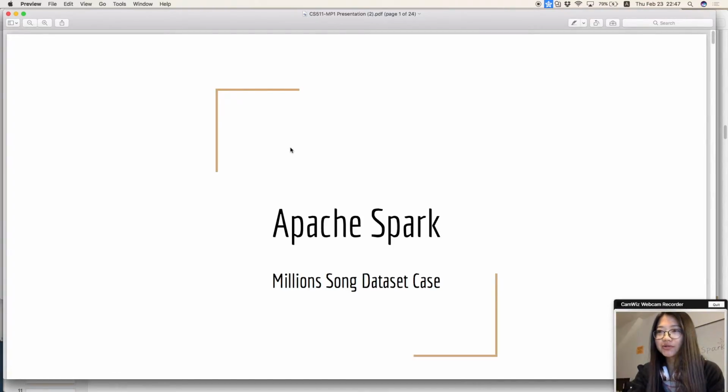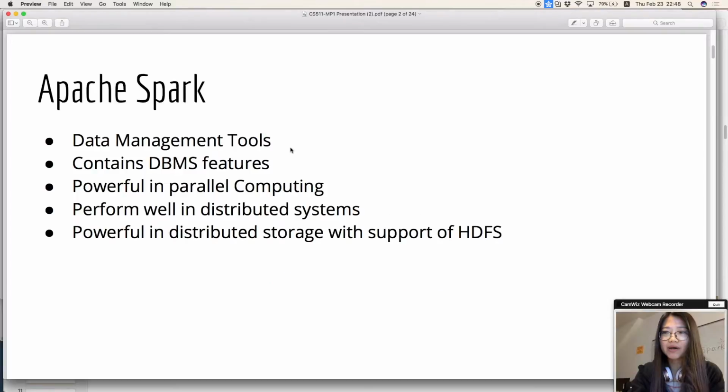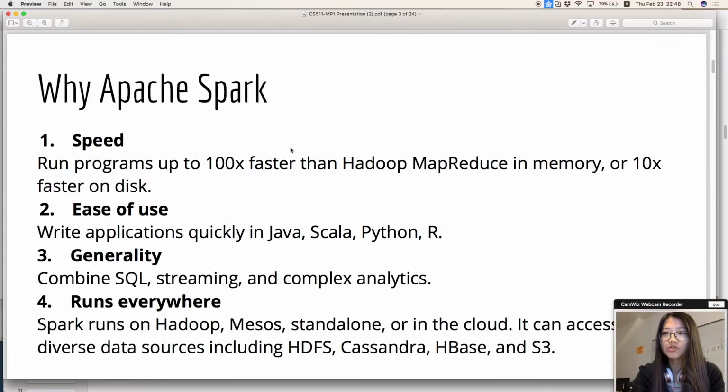Would like to introduce Apache Spark and use it to deal with our million songs dataset. Apache Spark is an open source cluster computing framework, and it's a faster and general engine for large scale data processing. Generally speaking, it's a data management tool and contains features of a database management system.